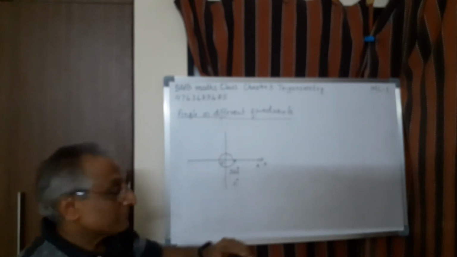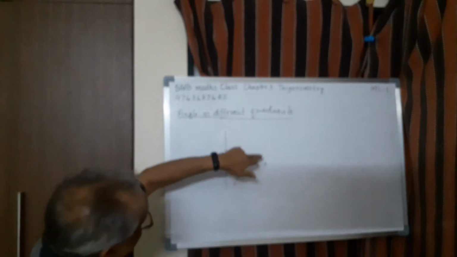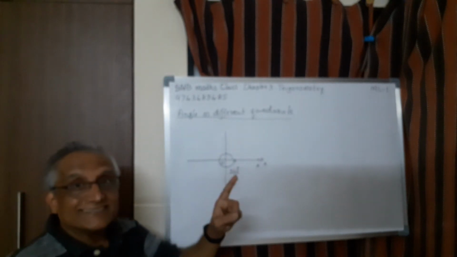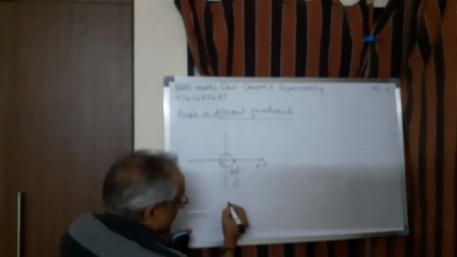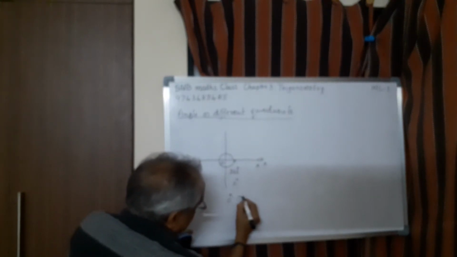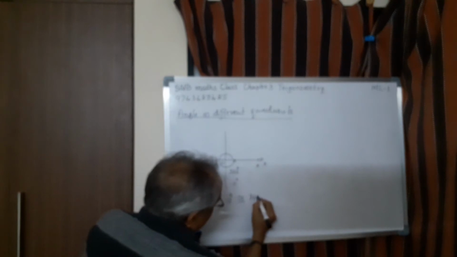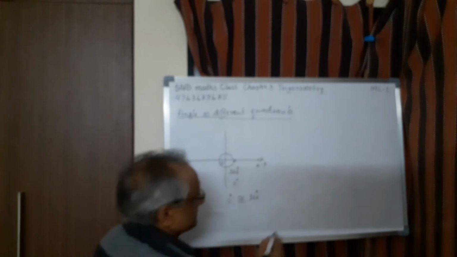One ray is there only, so 0 degree. Another ray rotates and comes back to the same, so it is 360 degree. So practically speaking, the angle is the same. So I can say 0 degree is similar to 360 degree, because one rotation is completed.